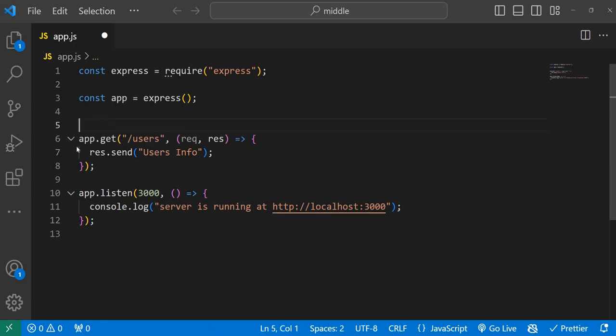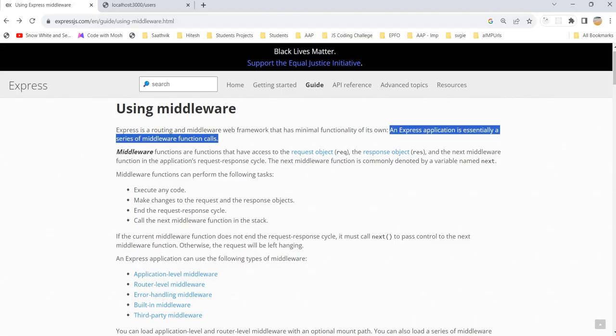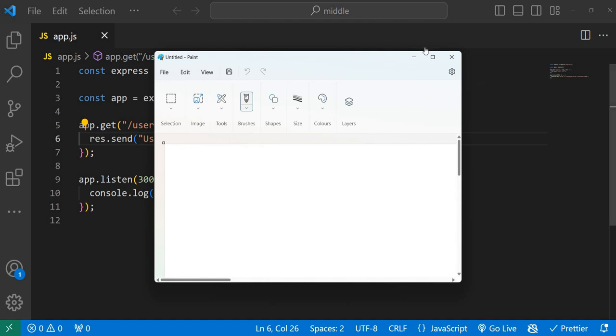So if you see, this is a simple Express.js application. We have only one route, that is app.get. If you compare this definition and this code, you will understand easily. I will try to explain with some more explanation.